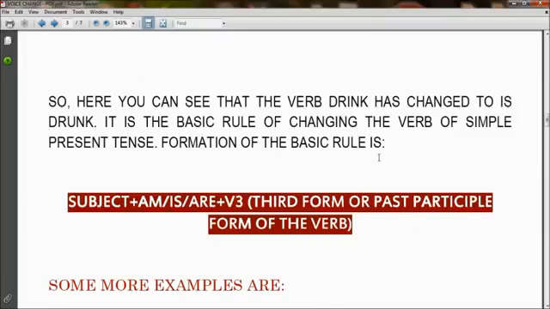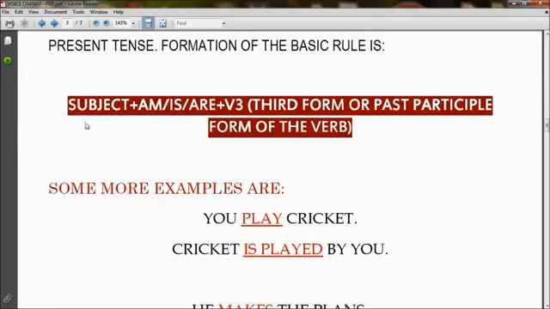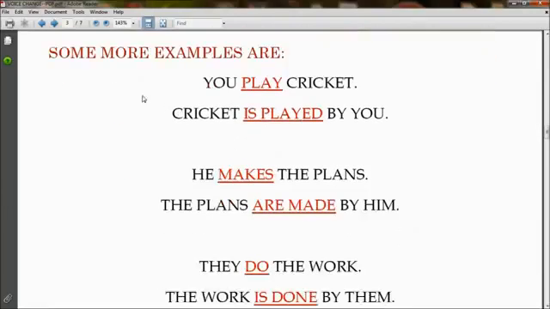The formation of the basic rule is subject followed by am or is or are. The use of am or is or are depends on the subject. Then it is followed by V3, which is the third form or the past participle form of the verb.